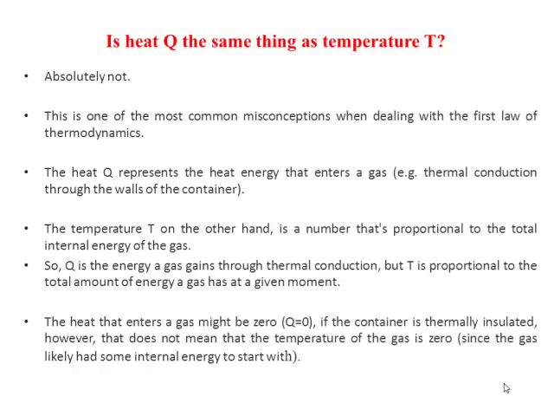The heat Q represents the heat energy that enters a gas. Example, thermal conduction through the walls of the container. While the temperature is a number that's proportional to the total internal energy of the gas. So, Q is the energy a gas gains through thermal conduction, but T is proportional to the total amount of energy a gas has at a given moment.